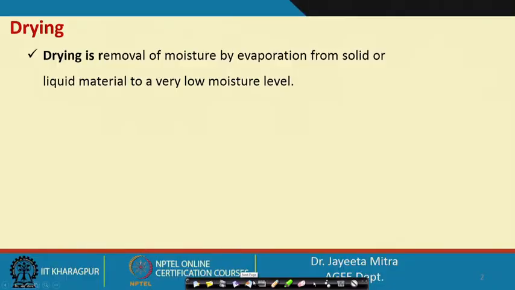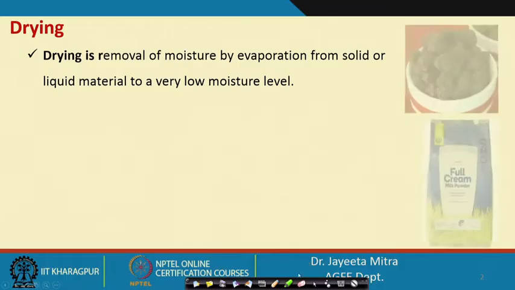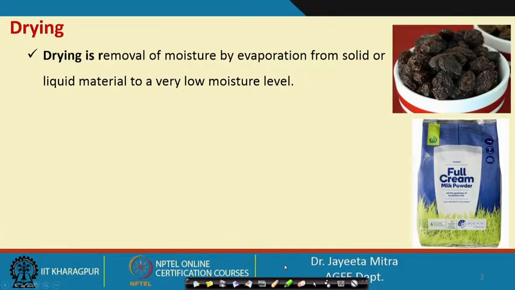So drying is basically removal of moisture by evaporation from a solid or liquid material to a very low moisture level. So there are many dried products available in the market, and that is a mostly practiced method for food processing.